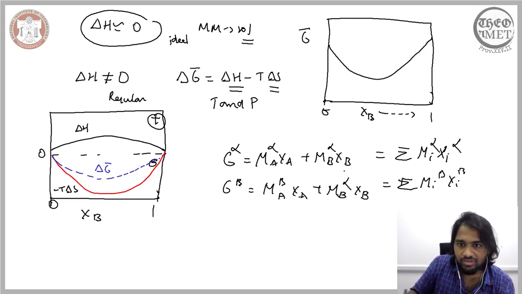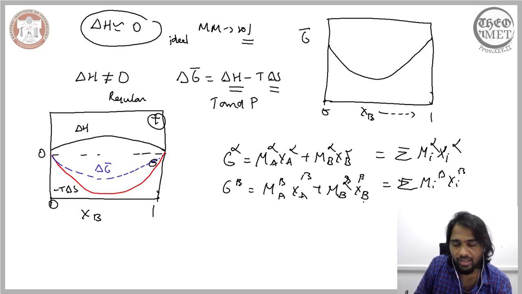So this is the generalized way of representing it. We are differentiating both the phases and the components using this alpha and beta here. We are qualifying both the chemical potential and the concentration for alpha and beta.